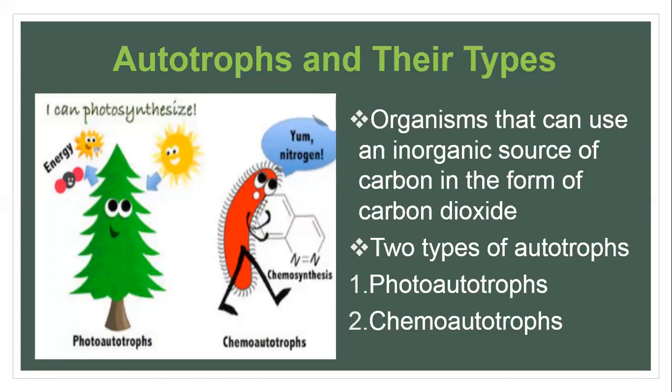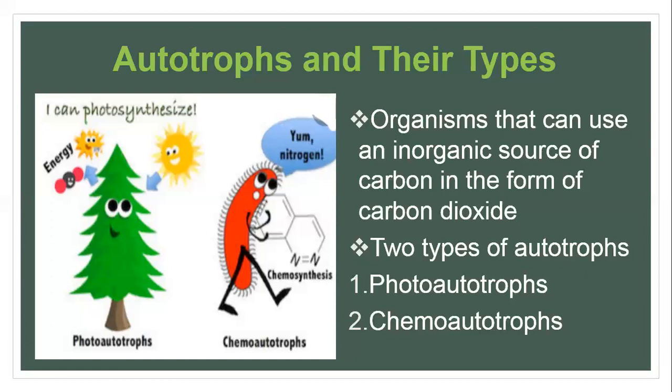Whenever, let's suppose, it comes in a Cambridge question paper, what are autotrophs, what is meant by autotrophs, never ever write down the definition that they are able to manufacture their own food. That is just for our understanding, or that definition was acceptable at a lower level. But at this level, this definition is not going to be acceptable.